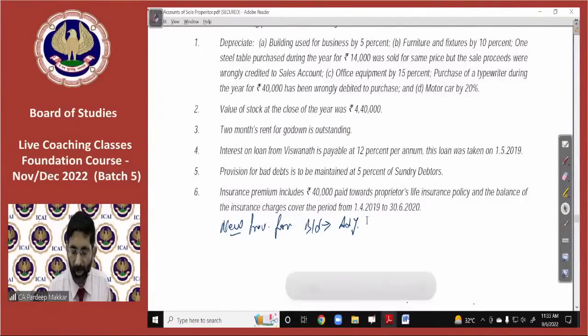So adjusted debtors are required, into rate by 100, whatever rate is given to you.